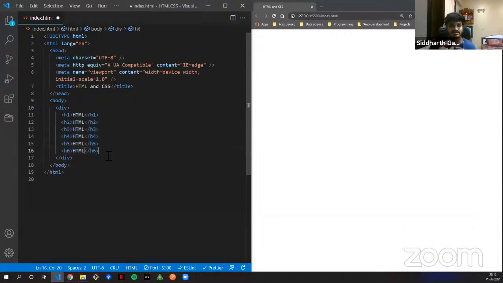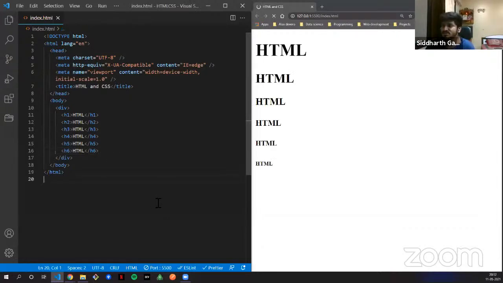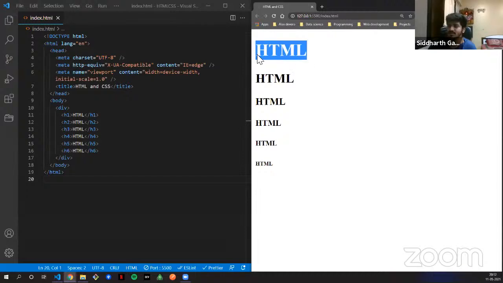Now these come under the heading tag. Whenever someone tells you to use a heading tag, you can always ask which heading tag, h1 or h2 or some other. It is just a way of writing something. When you see my web page, it is basically the font size getting lesser and lesser. h6 is the smallest and h1 is the biggest.